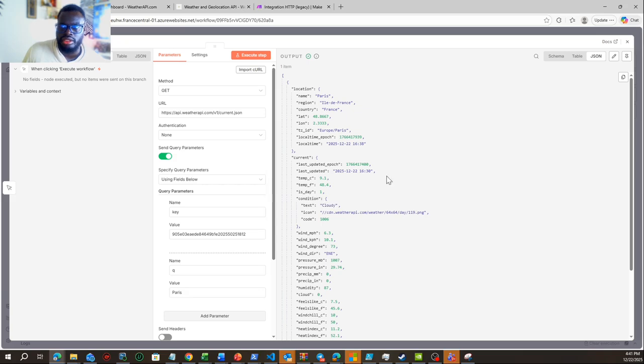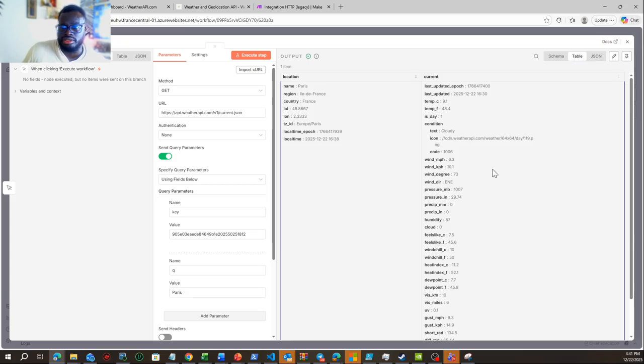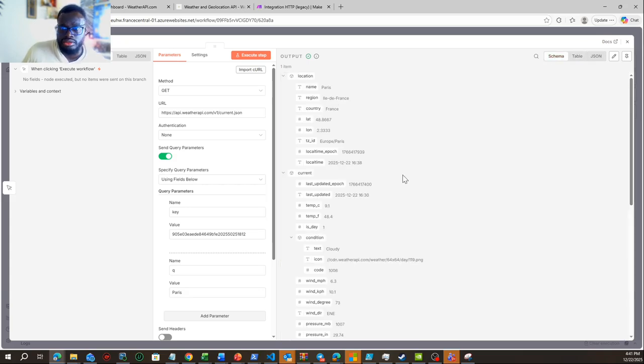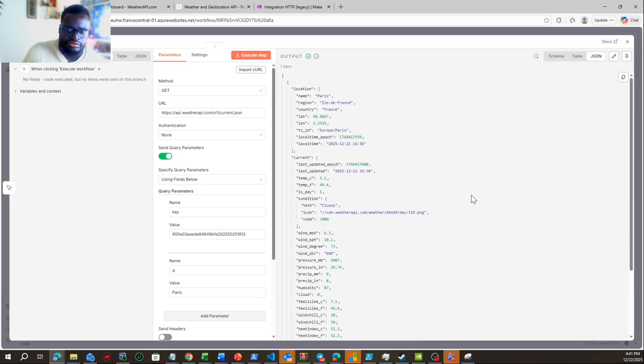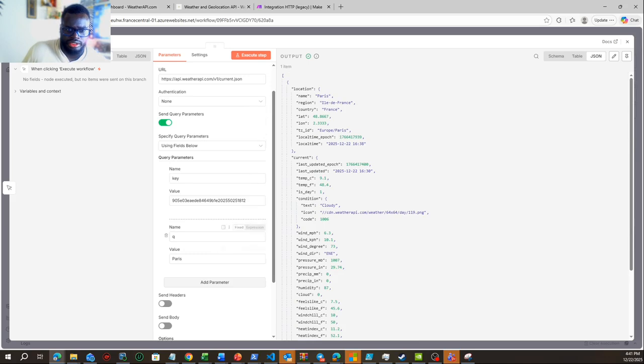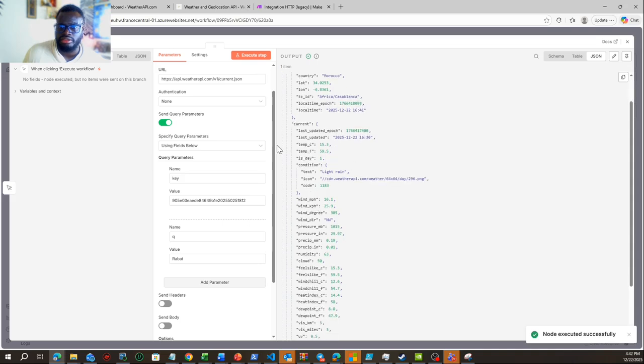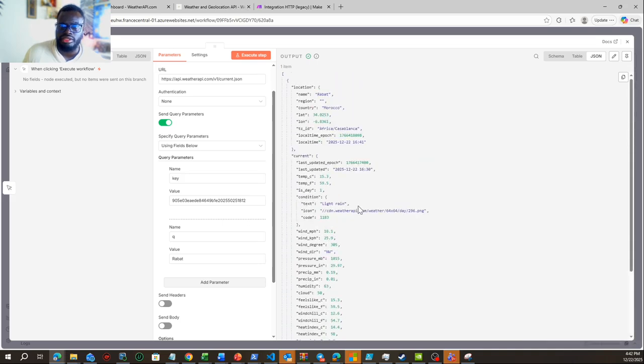We have everything. And what's great is you can come here, even display it as a table if you want, or the schema, right? It's up to you, but I always like JSON myself. So this is it. You can also change here, and I will put Rabat. All right. So with Rabat, when I execute, I will have something different. Definitely different temperature, different thing.